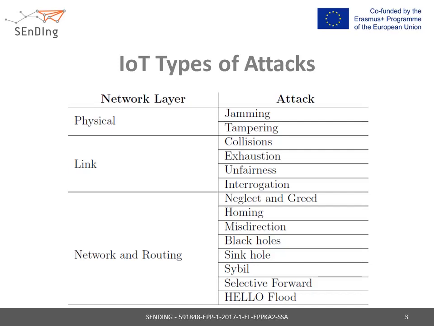At the physical layer, the attacks aim at the physical destruction of the device, and at the link layer they manipulate radio signals. At the routing layer, the intruder manipulates routing protocols by luring traffic towards the compromised nodes. We are going to briefly discuss how each attack is created and which vulnerabilities the attacker takes advantage of.